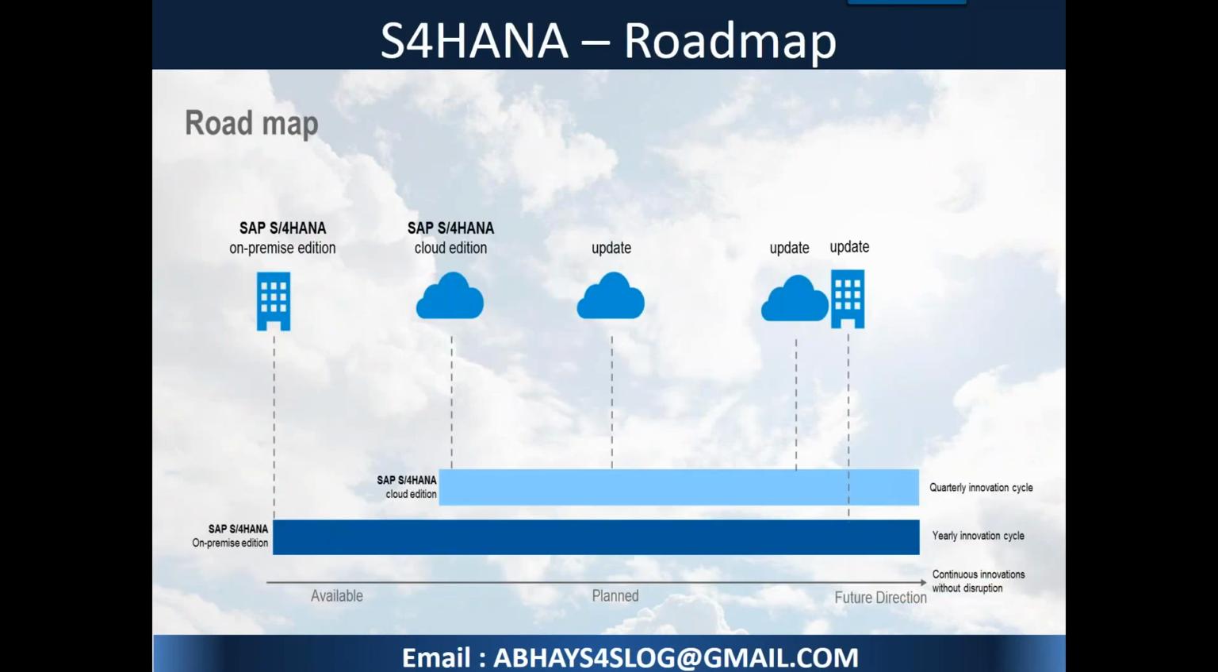It's very important to understand that S4HANA is available in 2 editions. Everybody knows that. One is an on-premise edition, another is a cloud edition. The on-premise edition generally comes in a yearly cycle of innovations. Every year innovations come into the picture. In between, any support packs will happen, but that's a different story. In general, innovations happen yearly. But when you're talking about the cloud edition, it comes up every quarter.